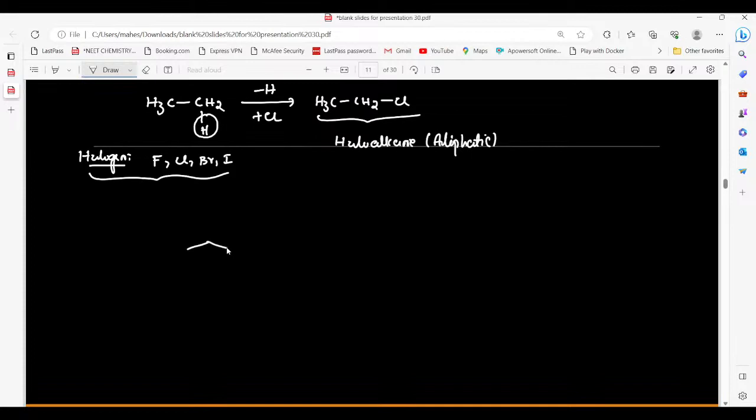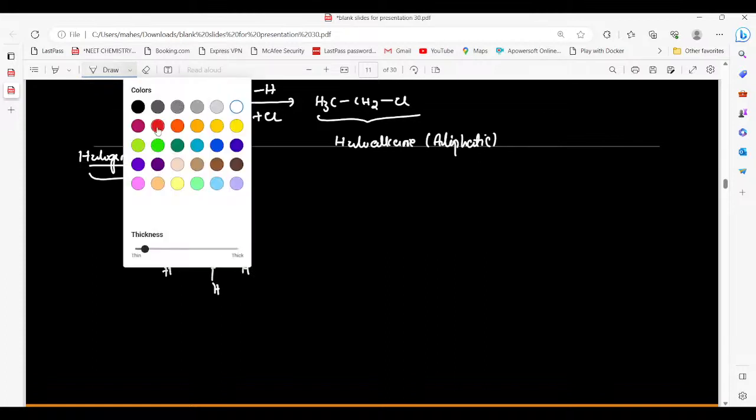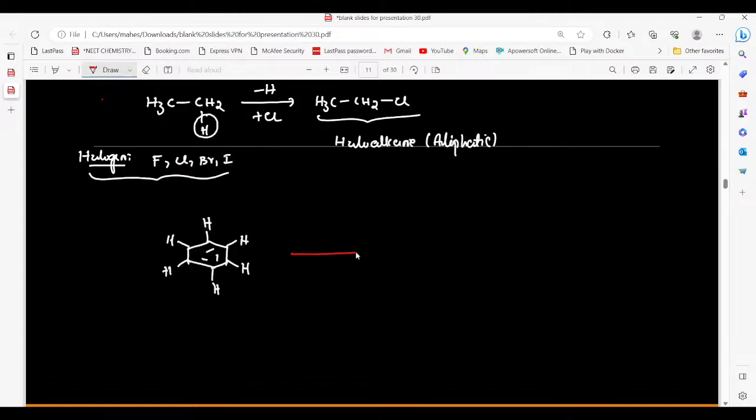Now let us take a simple example, that is benzene. Here in benzene we have 6 hydrogen atoms. Same as in the above process, we have removal of a hydrogen and a substituted chlorine. We get C6H5Cl.